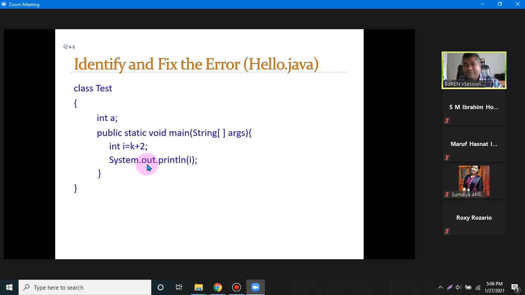The default value, no problem. Like A has a default value because this one is an integer. It will take a default value 0. But K here is not declared, so that's why it will not get any default value as well. So that is the problem: K is not declared. Okay, that is the problem here.